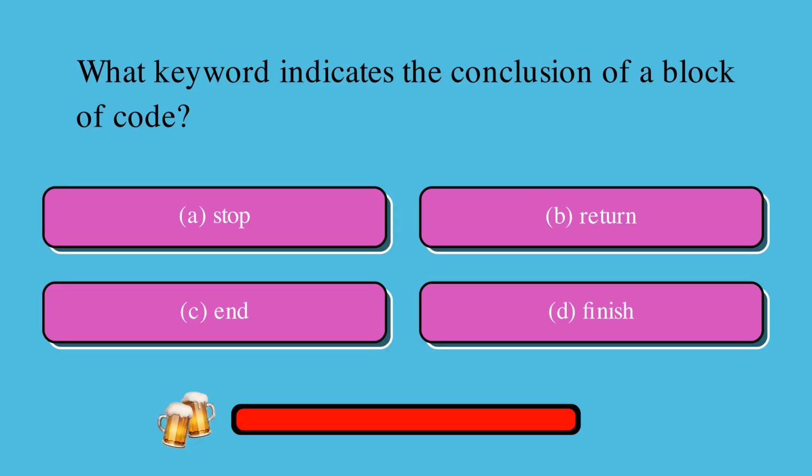What keyword indicates the conclusion of a block of code? Is it A, stop, B, return, C, end, or D, finish? The correct answer is B, return.